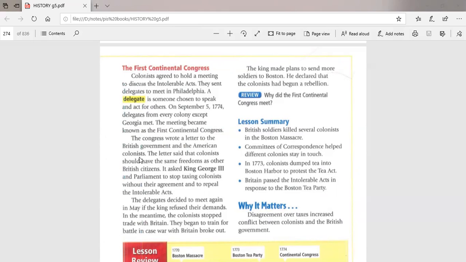So they stopped trade and prepared themselves for war at any time with Britain. And then the king made plans to send soldiers to Boston because after this letter was sent to him, he declared that the colonists had begun a rebellion.